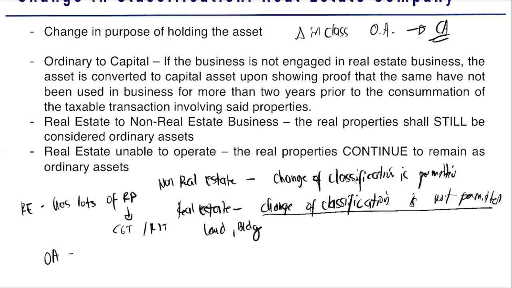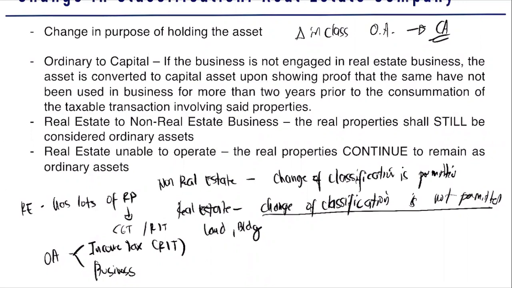Guys, pagka ordinary asset kasi yan, dalawa yung babayaran niya as to that particular real property. The income tax, which is subject to RIT, and the business tax. Sir, why income tax? That is the tax on the income on the sale of the ordinary asset. While business tax, because that is the tax on the performance of your business as to the buying and selling of real property.